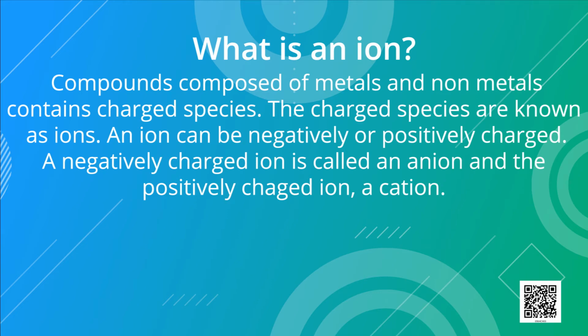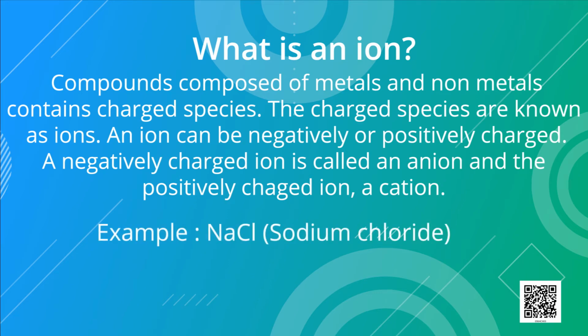Let us take, for example, sodium chloride. Its formula is NaCl. Its constituent particles are the positively charged sodium ion, that is Na+, that is a cation, and the negatively charged chloride ion Cl-, that is an anion.